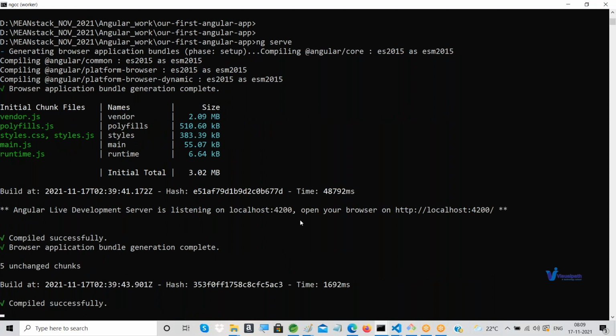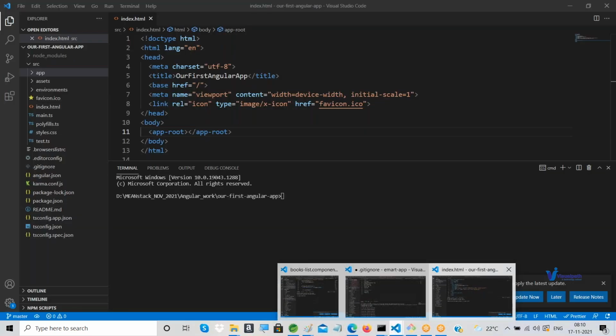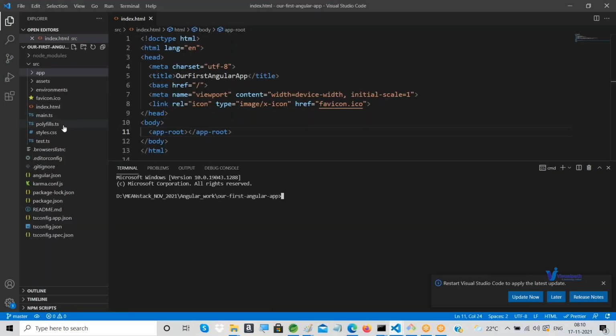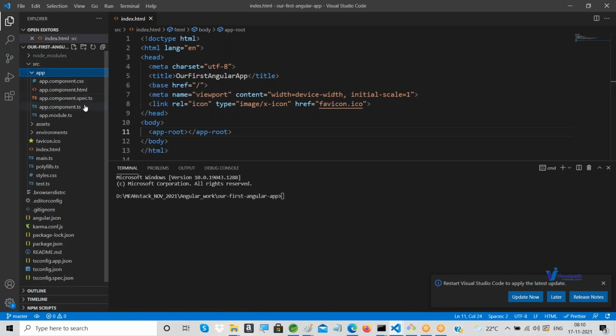Yeah, it is showing that the bundling process has been done. If you look at the initial chunk files, there is vendor.js, polyfills.js, styles.js, main.js and runtime.js. What does it mean? As I already told you, this is built on top of TypeScript. Even in this folder structure you don't find any .js files. See here, .ts, .ts, only those are there. Within the app also there is app.component.ts. Forget about HTML and CSS, but .ts. Here app.module.ts.